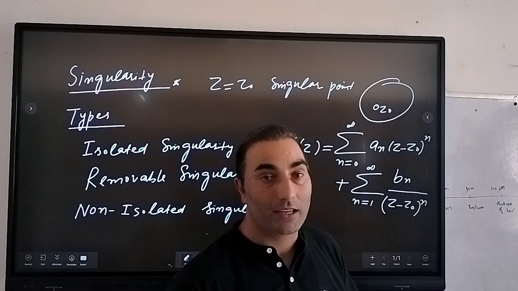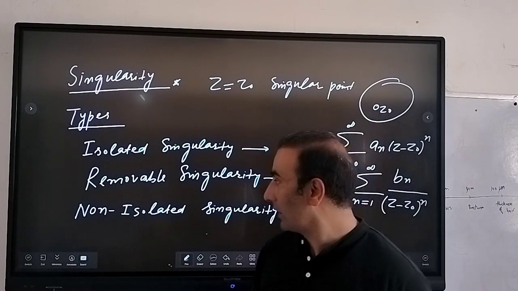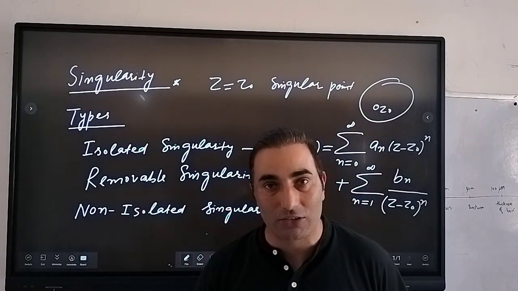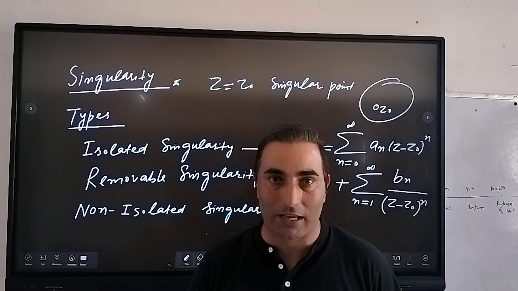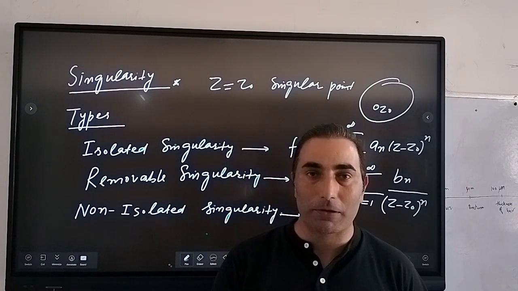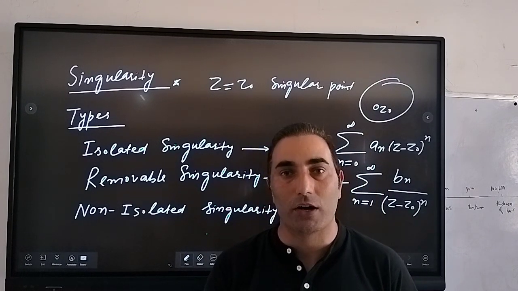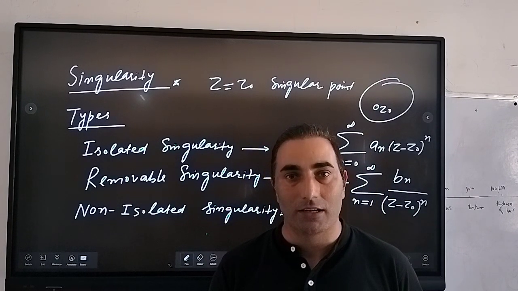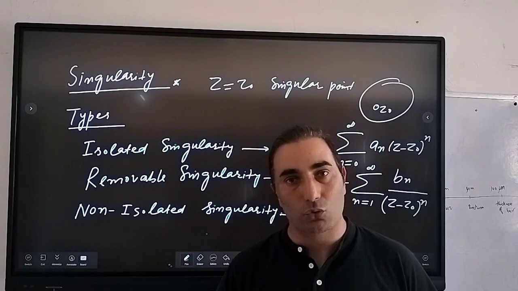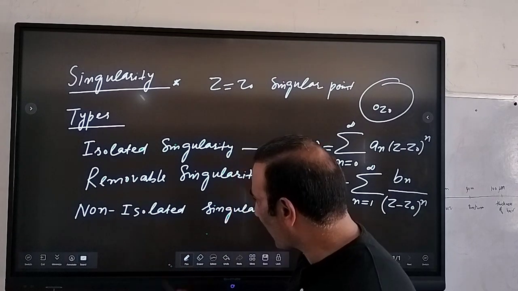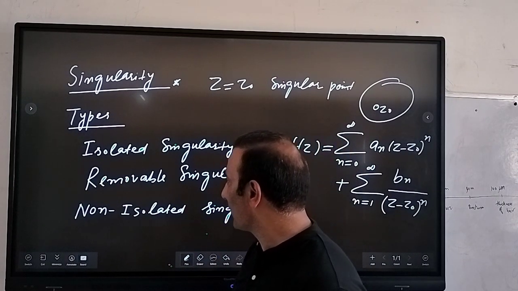But in case जब the number of terms infinite होगी, तो उस टाइम पे जो हमारी singularity exist होती है at z equal to z0, so that is called an isolated singularity. Or you can say that अगर हमारे पास कोई singular point है z equal to z0, then you can see in the neighborhood of that point, there is no other singularity of that f of z. तो उस पॉइंट को हम कह सकते हैं कि ये हमारी isolated singularity है.